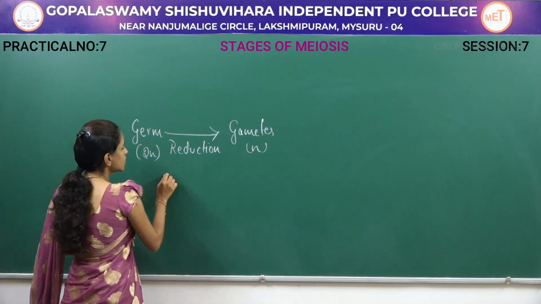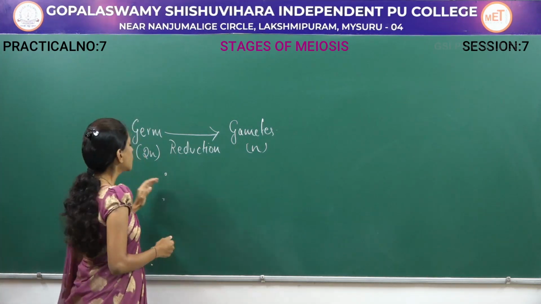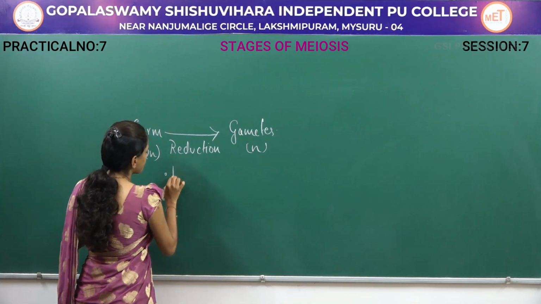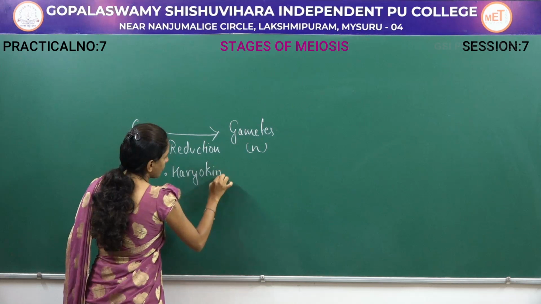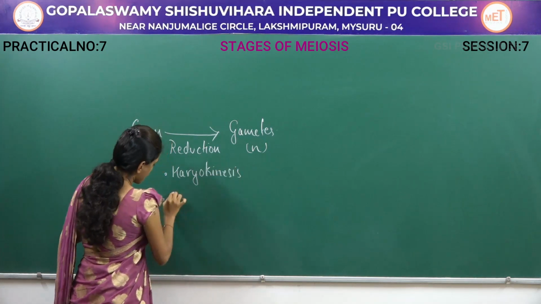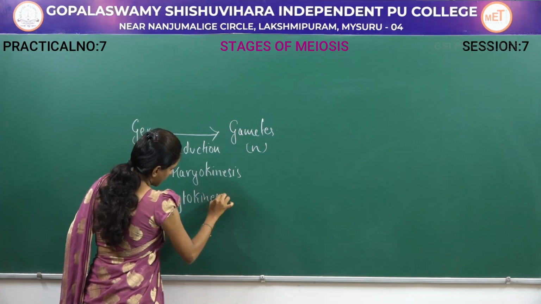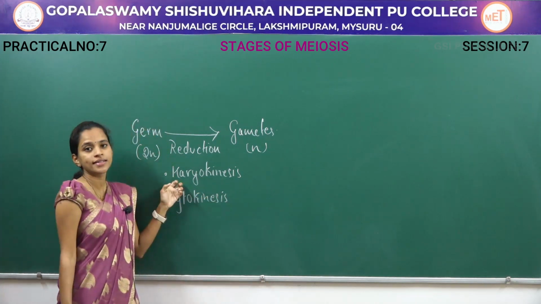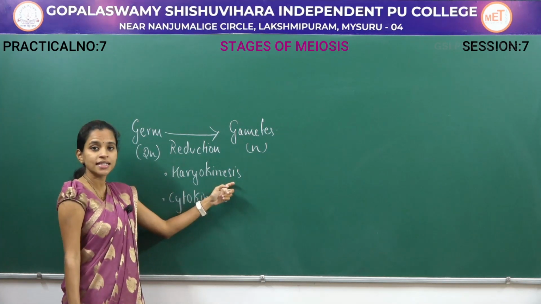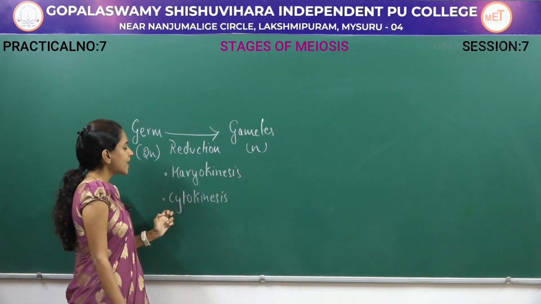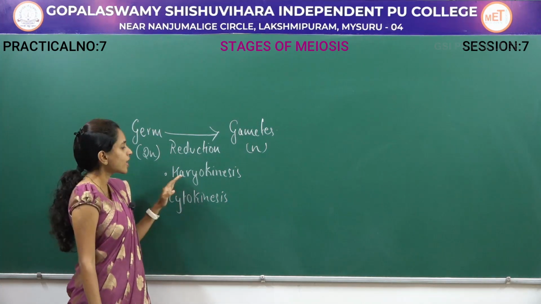Meiosis proceeds in two different processes after the interphase. Those two steps are karyokinesis and cytokinesis. Karyokinesis is the division of the nucleus and cytokinesis is the division of the cytoplasm.